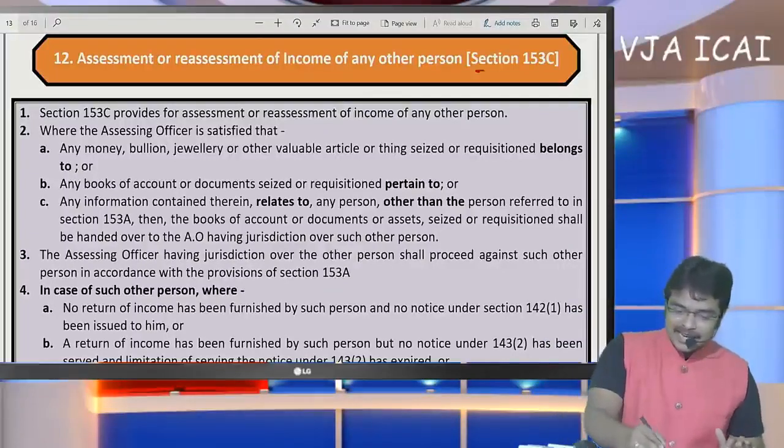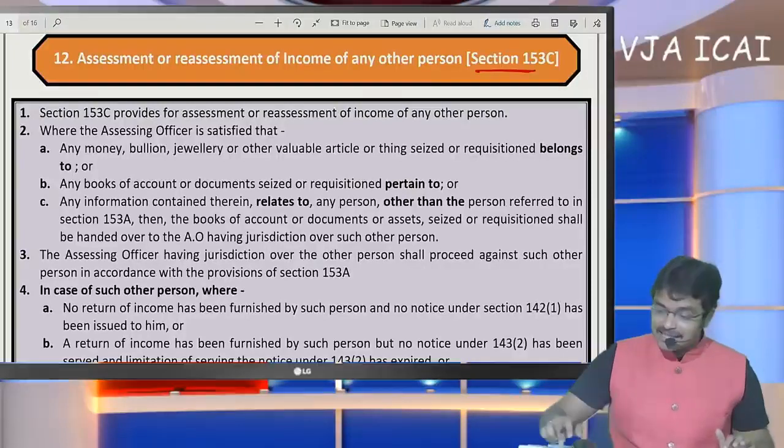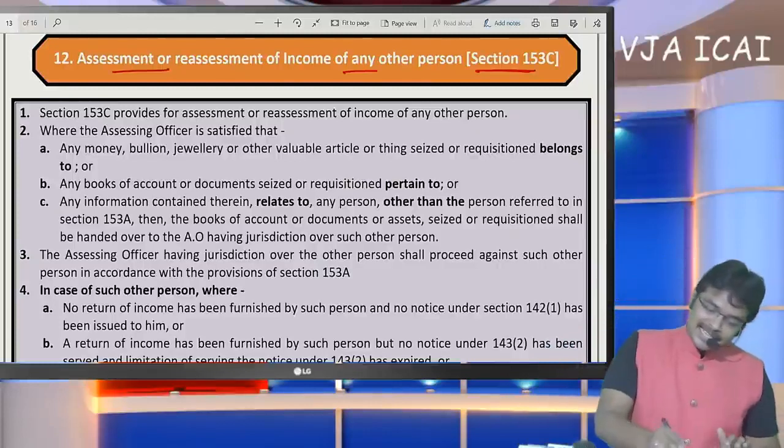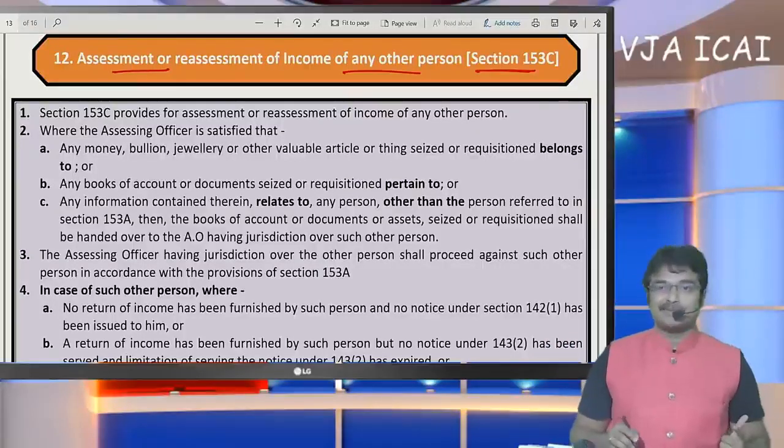Okay. And next, coming to section 153C. Sir, 153C is the assessment or reassessment of the income of other person.